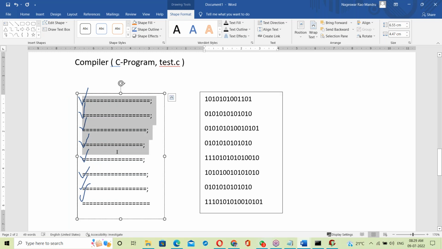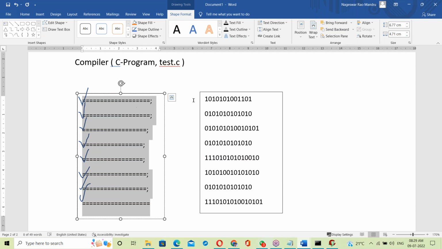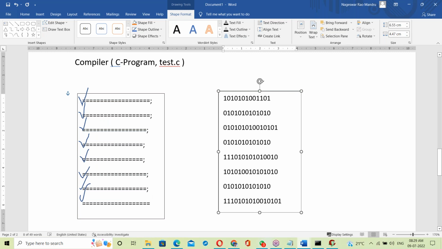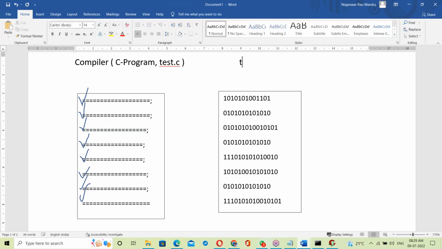The compiler checks all the statements from top to bottom. After checking, if no errors, this whole code converts into binary format and is written to another file. This file is called an exe file. This is the test.exe file generated.